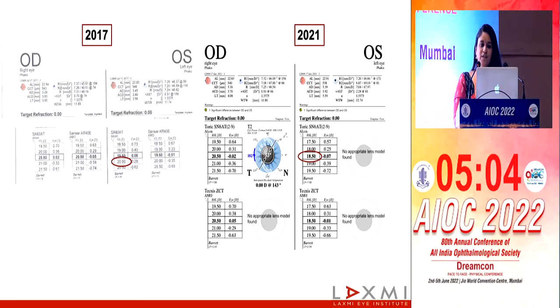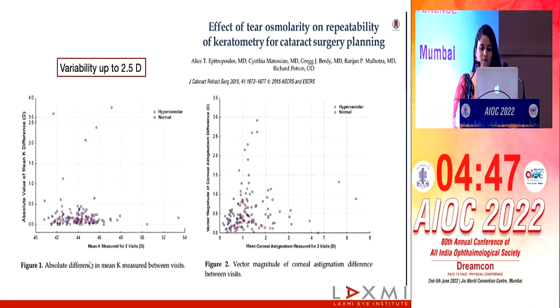So this cascade of scans began because we had a high index of suspicion when two machines gave slightly different values. We could have neglected those red flags, and then what could have happened is we would have used a wrong intraocular lens power, which would then have landed in a refractive surprise. You can see there's almost a 2 diopter difference.